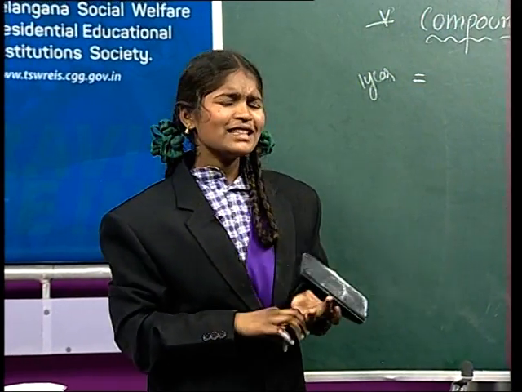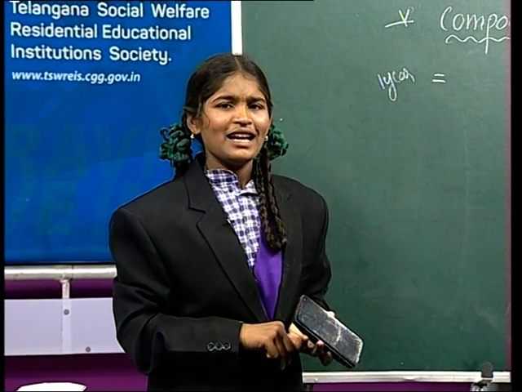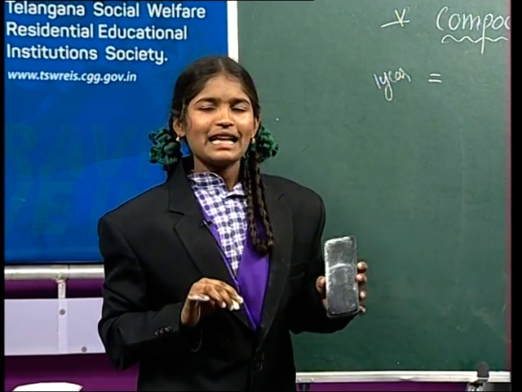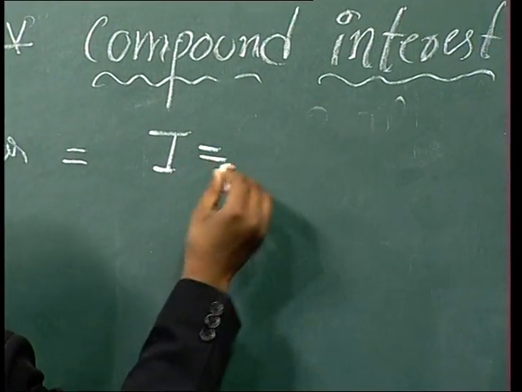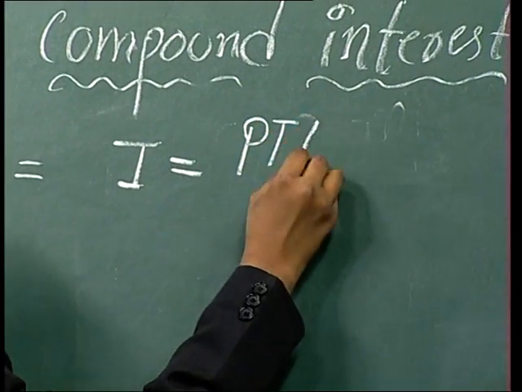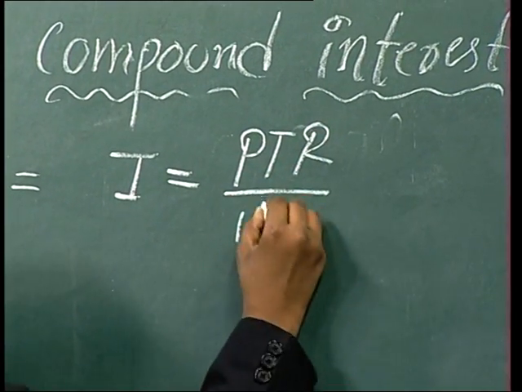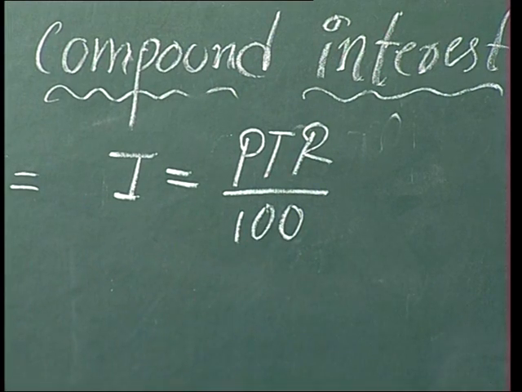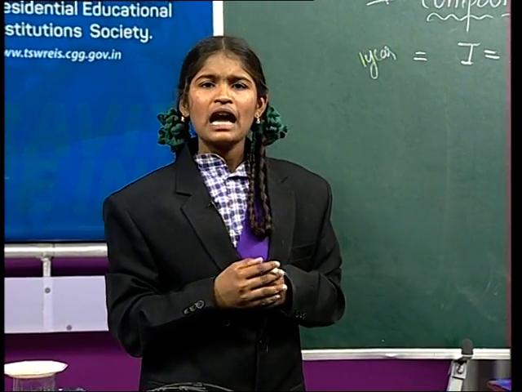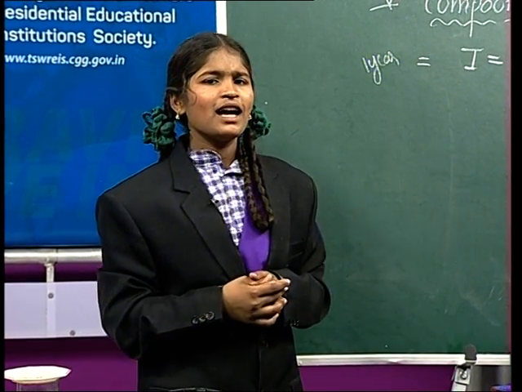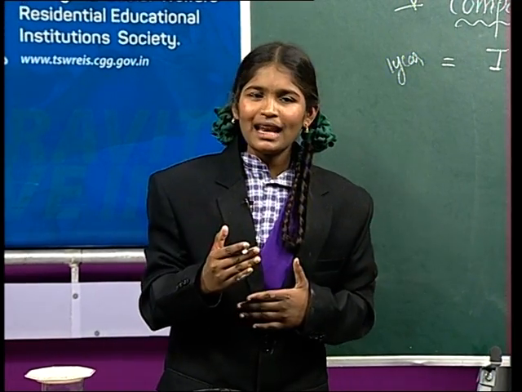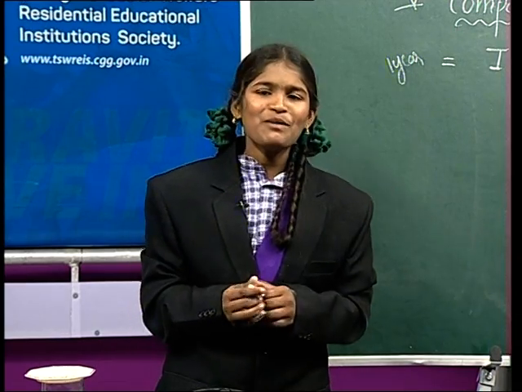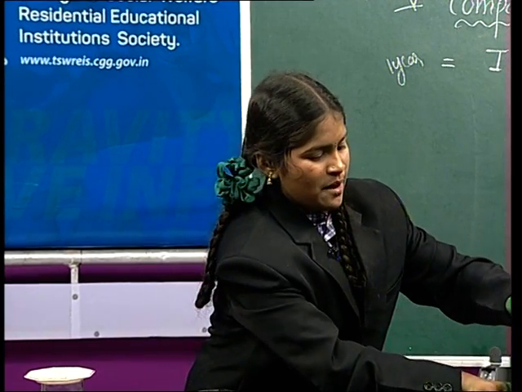Friends, just now I said the simple interest formula. Simple interest formula is I equal PTR by 100. Okay friends, if you want to find the amount, how can you find? Yes, if you want to find the amount, then you add principal and interest, then you get the amount.